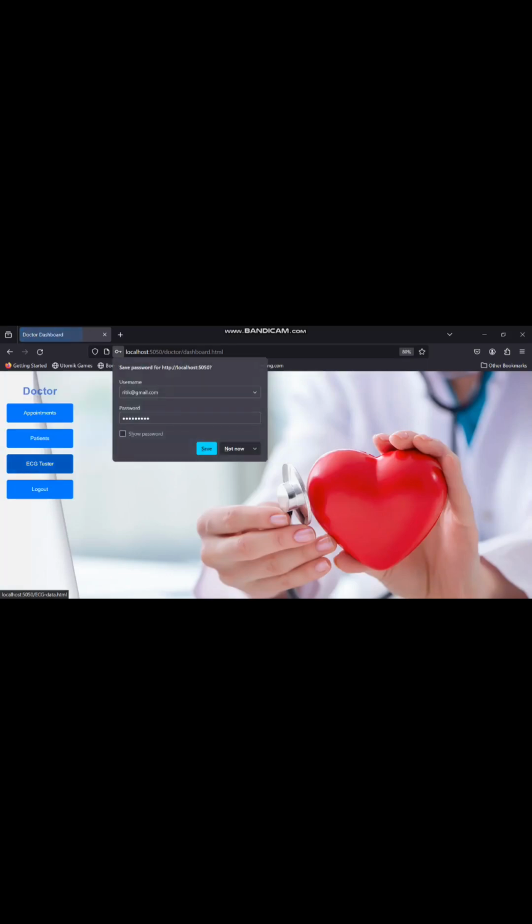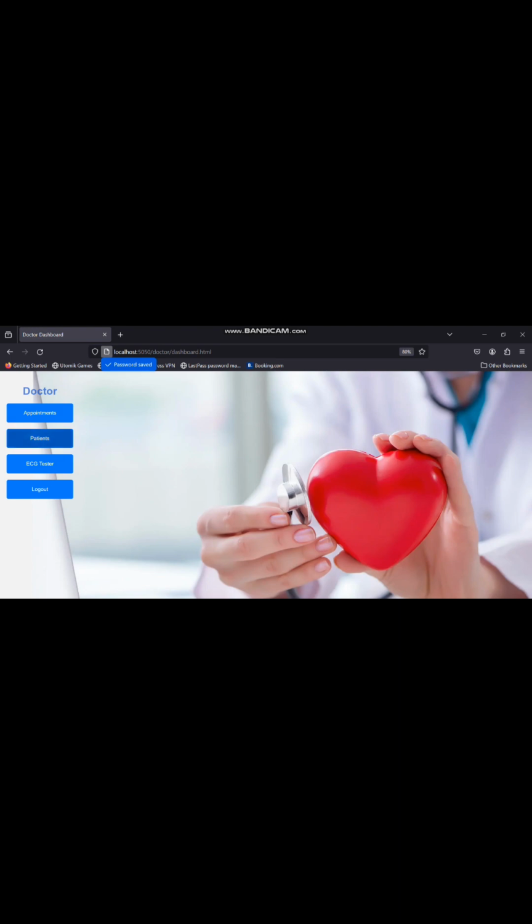So now entering into a doctor panel, in which you can see we added one more option which is not previously present here, that is ECG tester. After clicking on ECG tester, doctor can see the ECG reading of the patient also. Now coming to the appointments, here you can see the appointment of Pranav. Doctor can see the appointment of Pranav and also the report which is uploaded by Pranav.